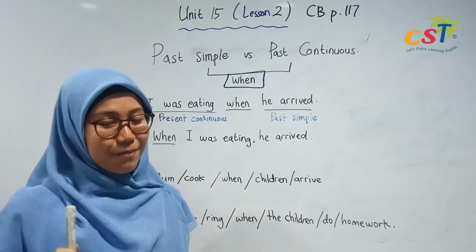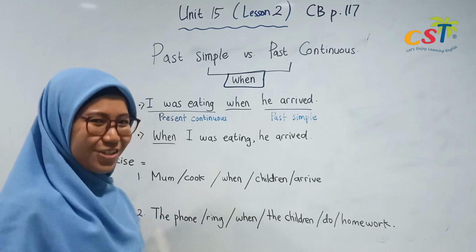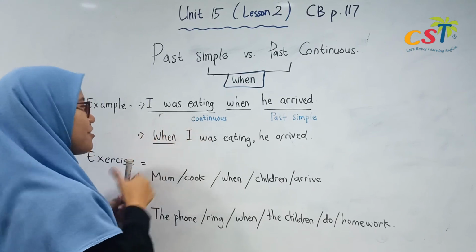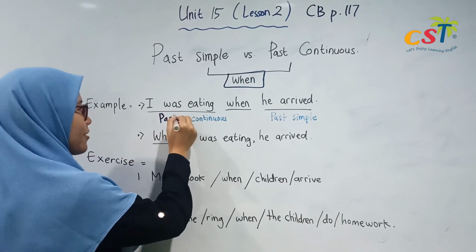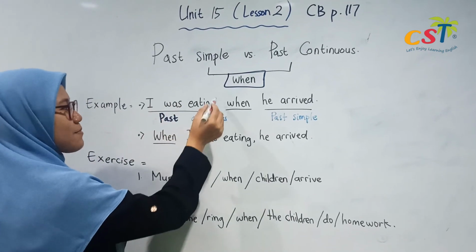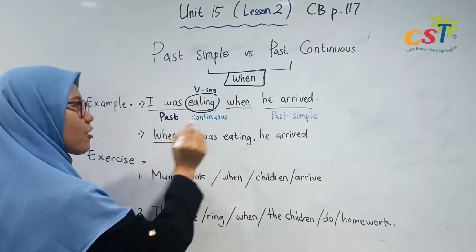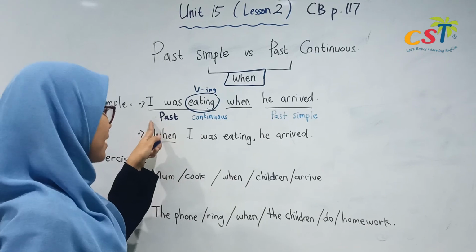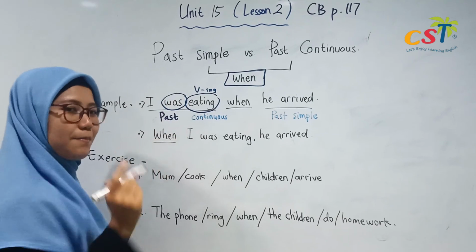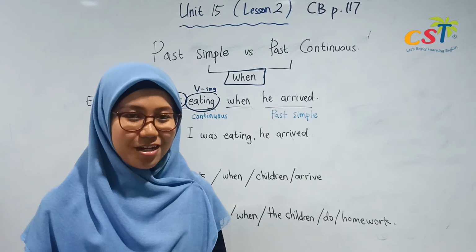Do you still remember the pattern of past simple and past continuous? I believe so. Look, if past continuous, I made a mistake in here. Let me correct it. Okay, if past continuous, remember, there must be verb in. Okay, that's for the continuous part. But for the past one, we can see from the to be. To be in the past, we have was and were. Depends on the subject, right?